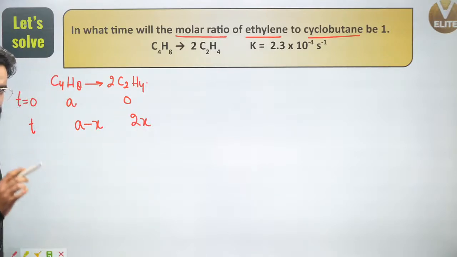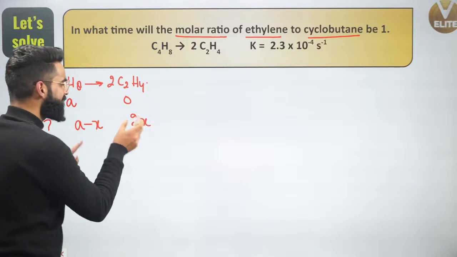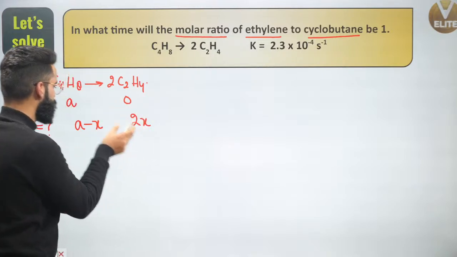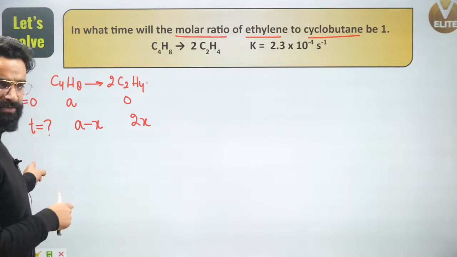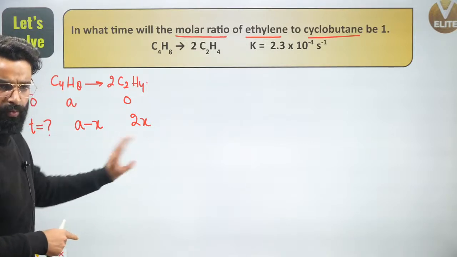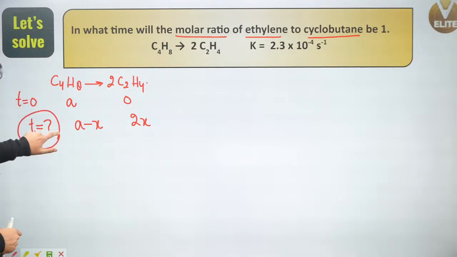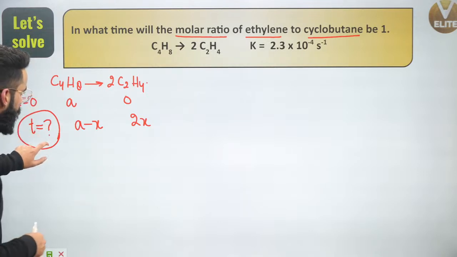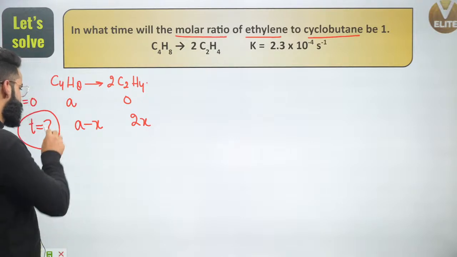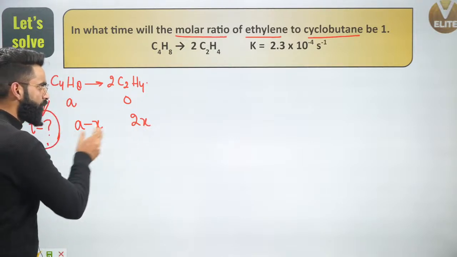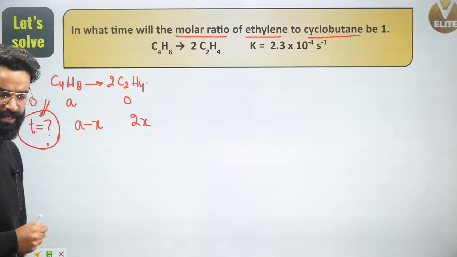Now people, let's assume at this time t, the molar ratio of ethylene to cyclobutane is becoming equal to 1. And I'm supposed to calculate the value of t. I'm supposed to calculate at what time will the molar ratio of these two be 1.